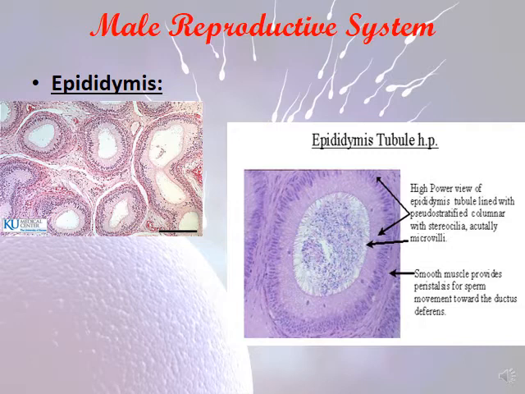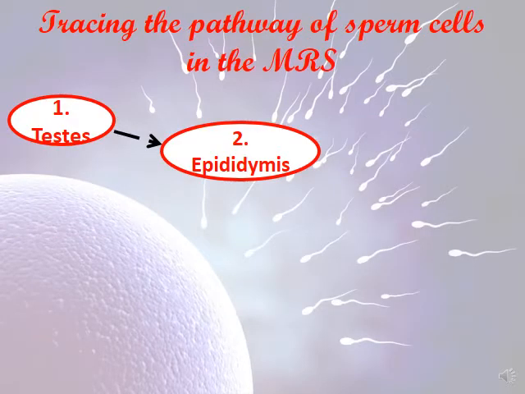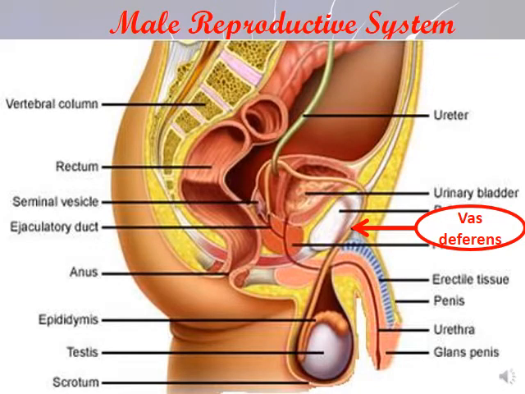This is a high power view of the epididymis tubule lined with pseudo-stratified columnar epithelium with stereocilia, actually microvilli. This is smooth muscle, providing peristalsis for the sperm movement toward the ductus deferens or vas deferens. We're going to talk about this. So, tracing the pathway, we'll finish first with the testes. Second step was the epididymis. Now, let's go to the vas deferens.